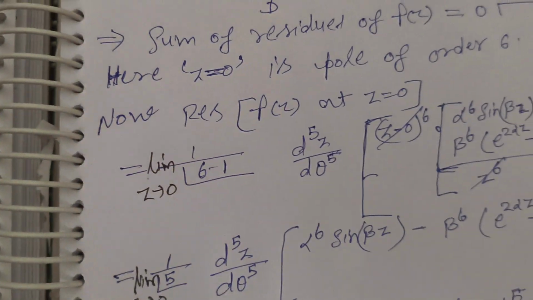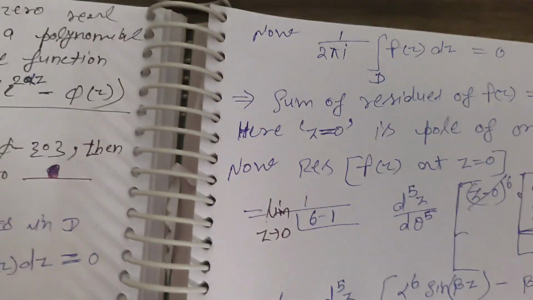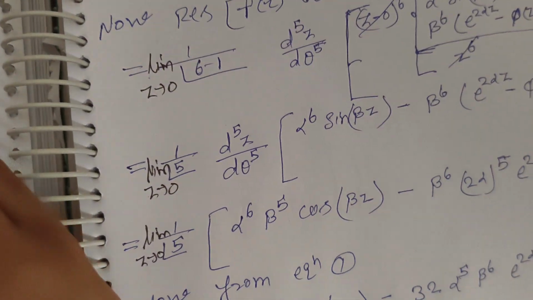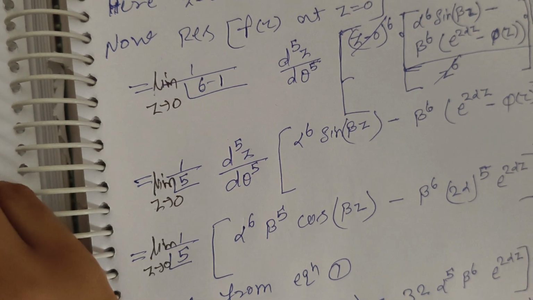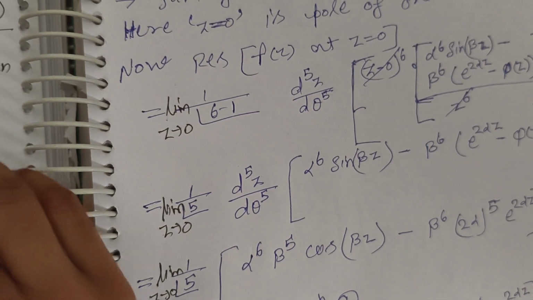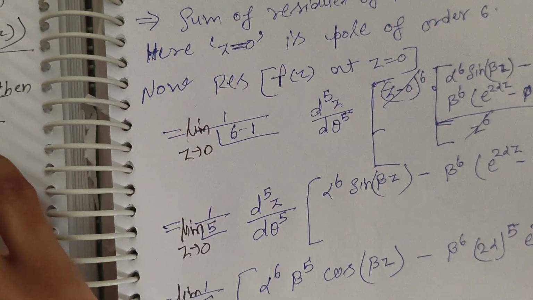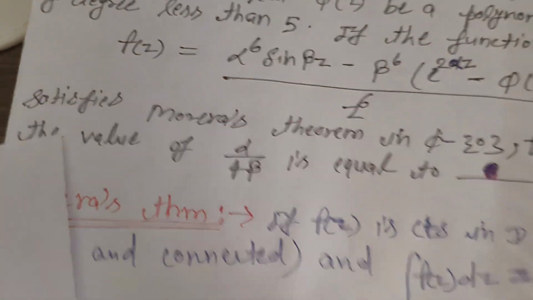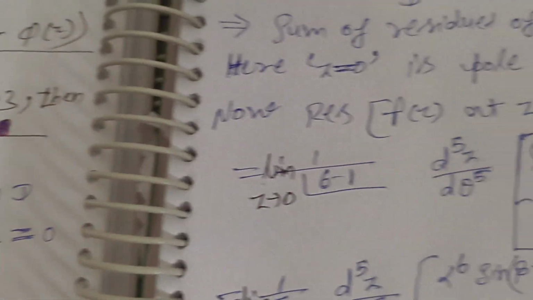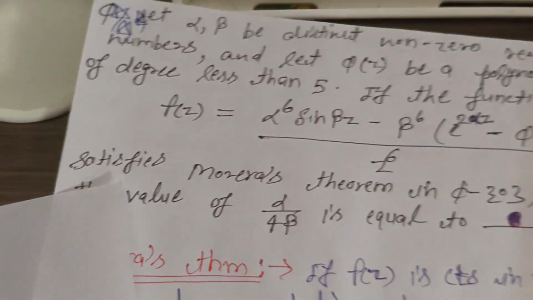So here z equal to 0 is the singularity, because the function f(z) is defined in C minus 0, since it satisfies Morera's theorem in C minus 0, right? The type of the singularity is a pole, right? Why is it a pole?